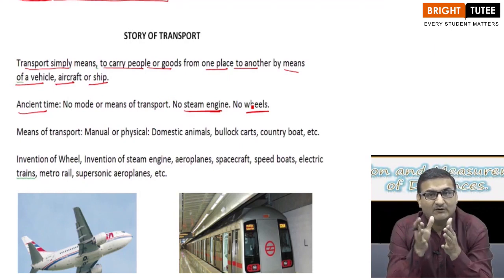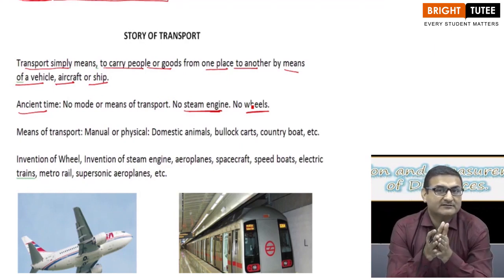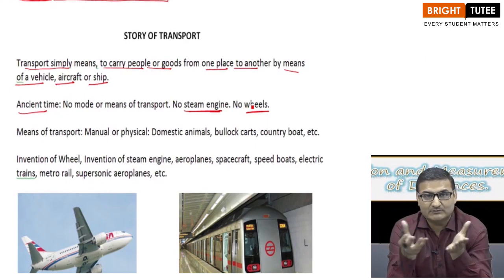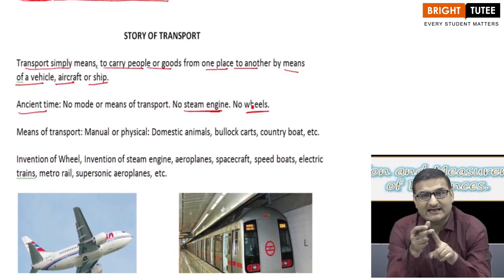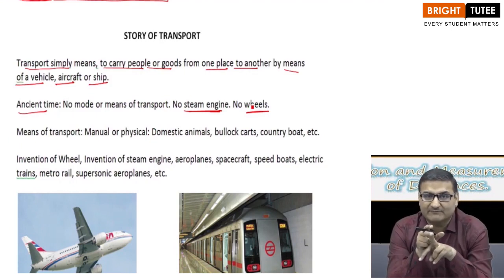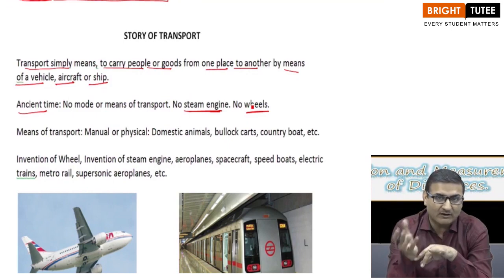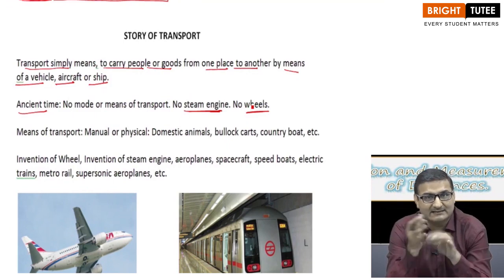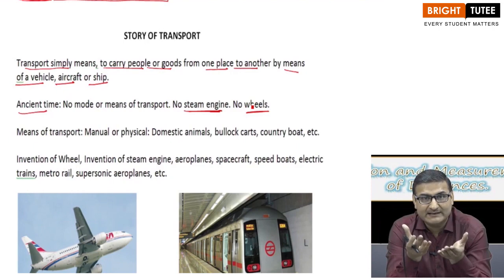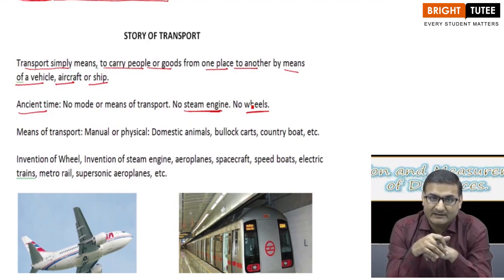Today we see almost all the means of transport having wheels except the boats and the ships. You see the cycles, they've got wheels. You see the scooties and the motorbikes, they've got wheels. You see the cars and the trucks and the buses, all with wheels. You see the trains, they have got wheels. Even the aeroplanes have got wheels, right?